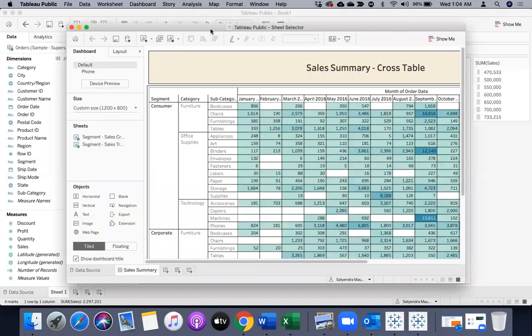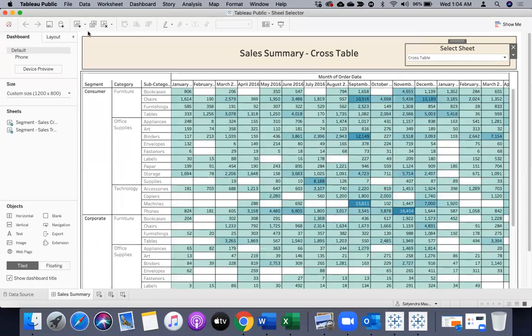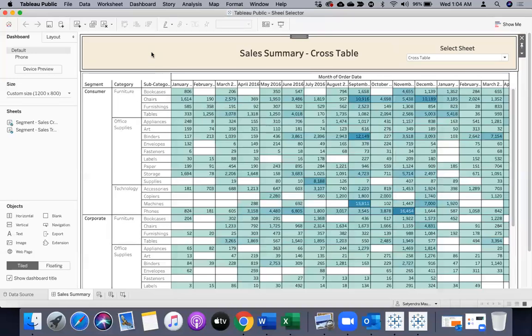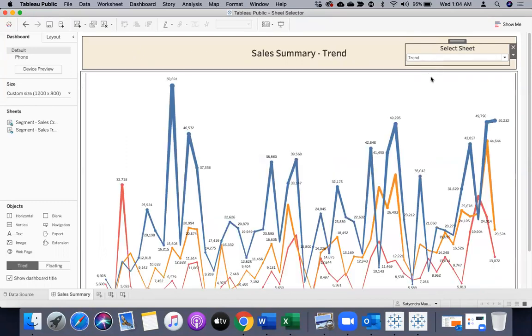So you can see here, this is one of the dashboards which I created in Tableau Desktop, but if I need to edit it, I will be able to edit it in Tableau Public anytime. There are no restrictions in terms of functionality over here, right?